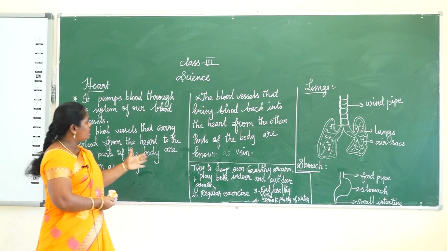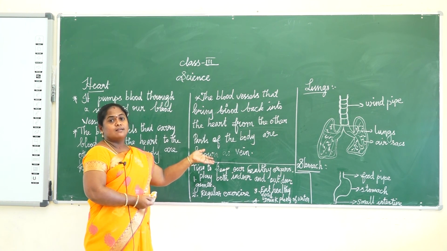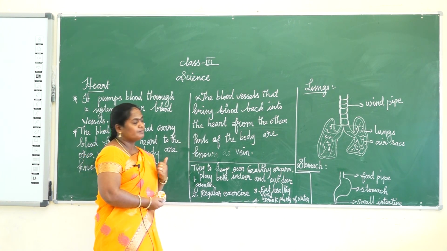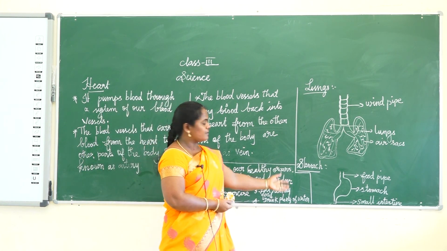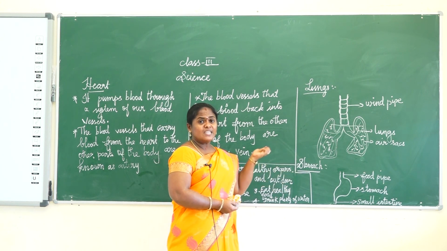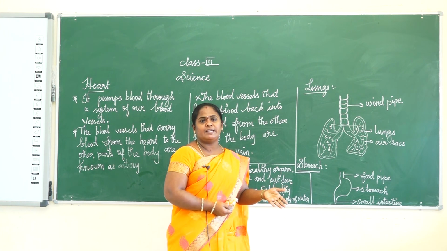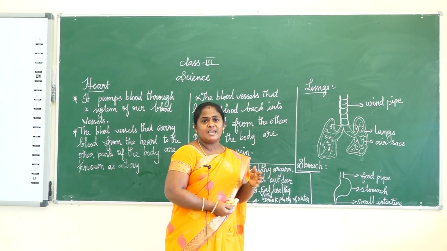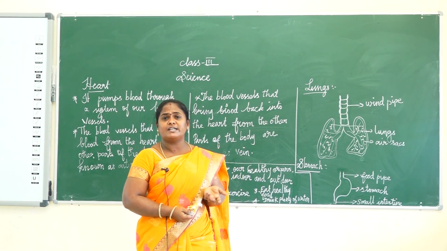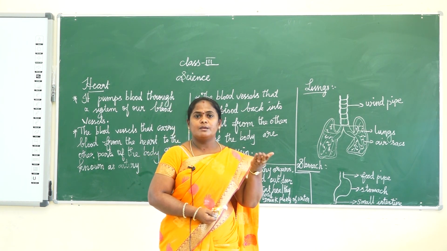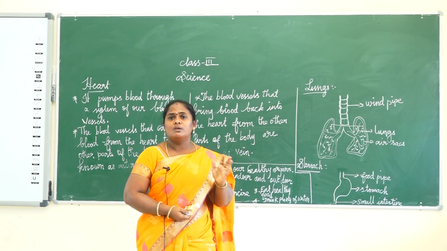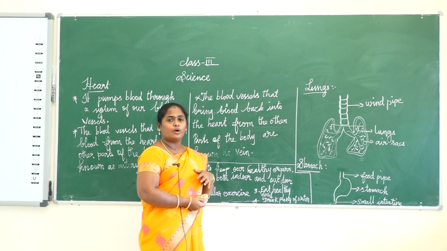The next one is the lungs. Lungs help us breathe. The next one, stomach. The stomach helps us in our digestion. And the next one is our kidney. The kidney removes all the waste material, excess water and salt, from our body.